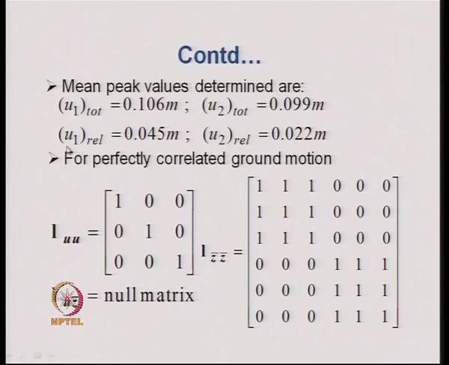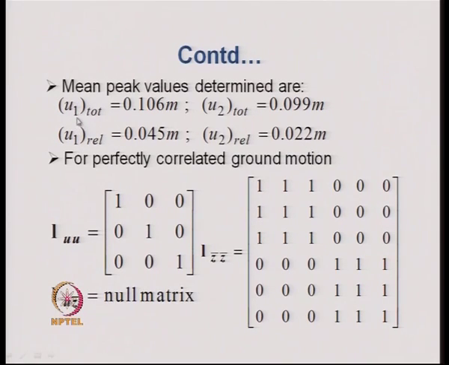When we obtain the relative displacement for the response 1, the mean peak value of the relative displacement came out to be 0.045, and for the second non-support degree of freedom, the mean peak value of the displacement came as 0.022. Note that we can obtain both the mean peak values of the total response and the mean peak value of the relative displacement.